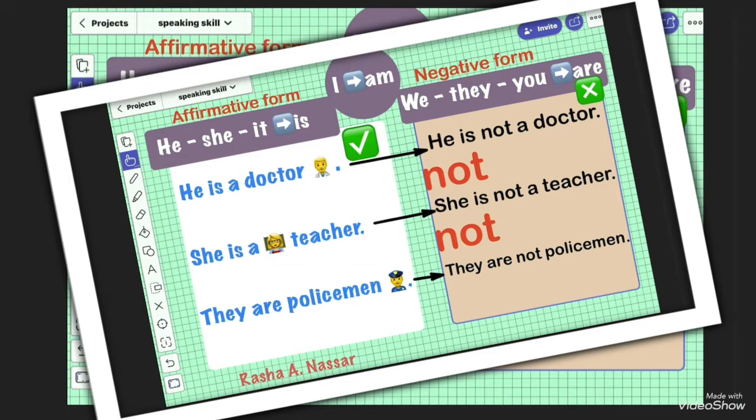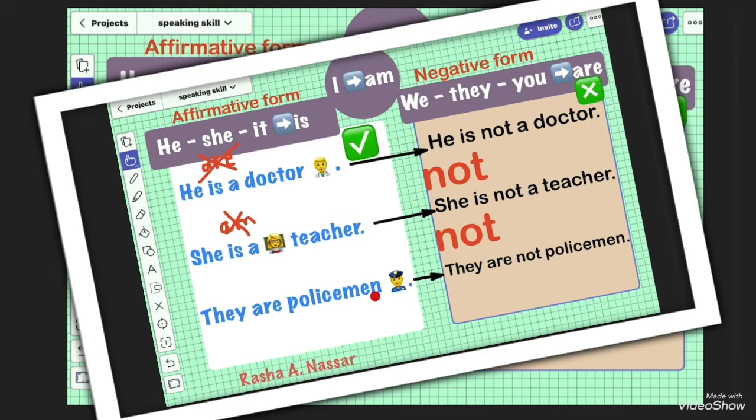So let's read our sentences together and see how we can change these sentences into negative. He is a doctor. Can I say he are a doctor? No, teacher. Why? Because here I have is. I cannot say he are a doctor. I say he is a doctor. Why? Because he goes with is. Very good. She is a teacher. Can I say she am a teacher? No, teacher. Why? Because here I have she, and she goes with is.